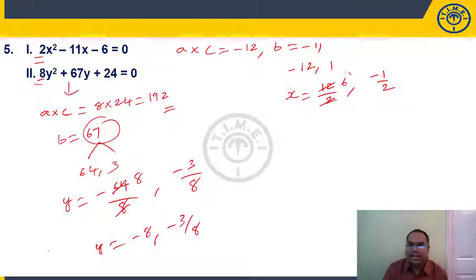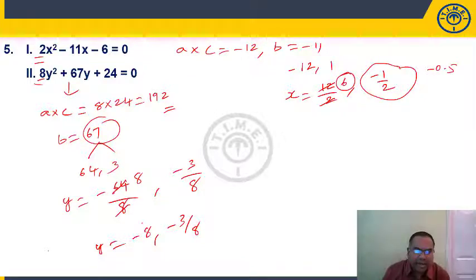Now if you take 6 here, what will happen? 6 is a positive value, it is greater than these two negative values. So the first root is greater than both the roots of y. If you take the second root of x, minus 1 by 2, which is minus 0.5, right? Here it will be greater than minus 8, but minus 3 by 8 is how much? It is minus 0.375.